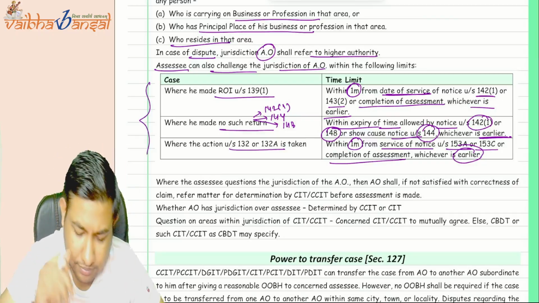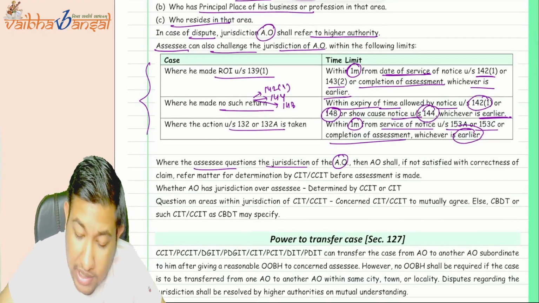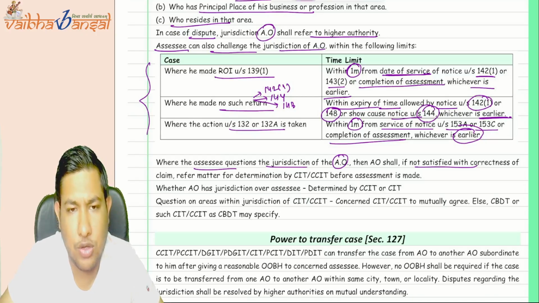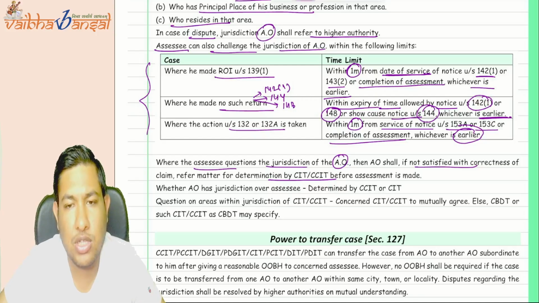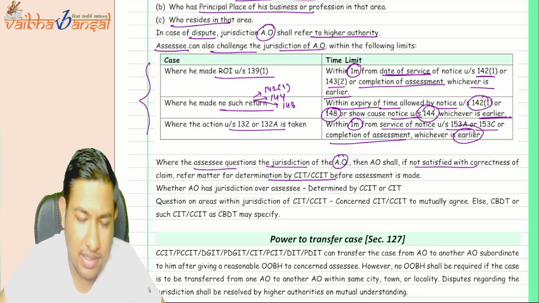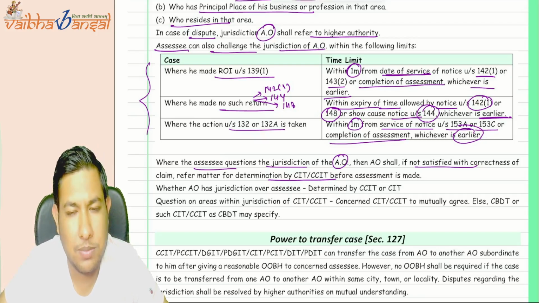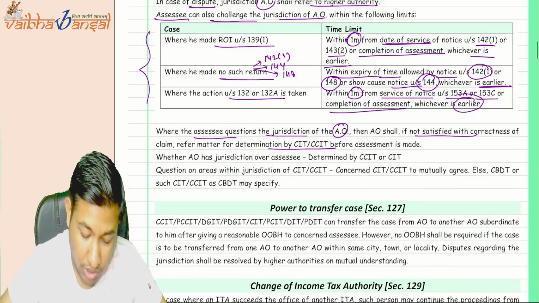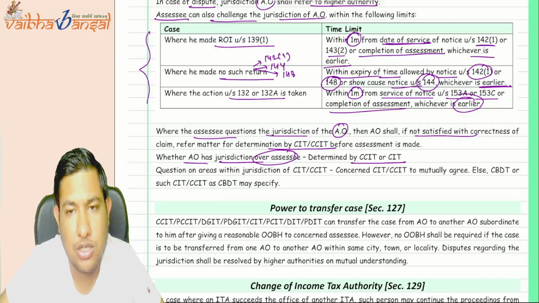Okay. But now, with the assessee questioning the jurisdiction of the AO, and the AO is not satisfied with the correctness of the claim, whether the assessee is saying correct or not, for that particular purpose he can make a reference to the commissioner or the chief commissioner. Then the chief commissioner or the commissioner shall tell whether the jurisdiction of that particular AO is correct or not. Whether the AO has the jurisdiction over the assessee shall be determined by the commissioner or chief commissioner.